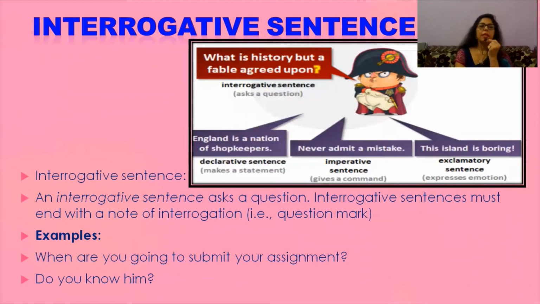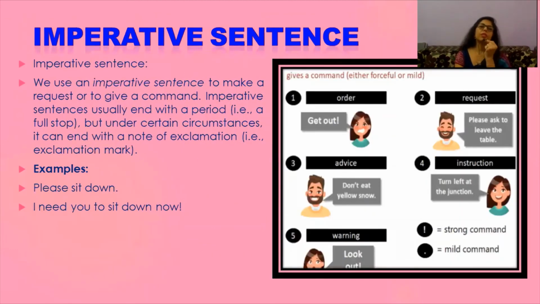Interrogative sentence. An interrogative sentence asks a question. An interrogative sentence must end with a note of interrogation at the end. That means a question mark. When are you going to submit your assignment? Do you know him? So you can see there are two ways of asking or interrogating. One is starting with a question word, another is starting with a helping verb. So, what is history but a fable agreed upon? An interrogative sentence inquires, and at the end it ends with a question mark.